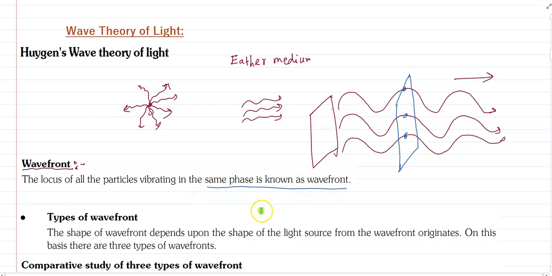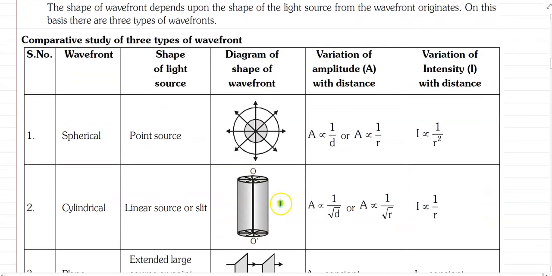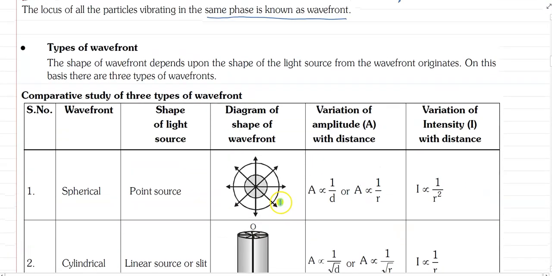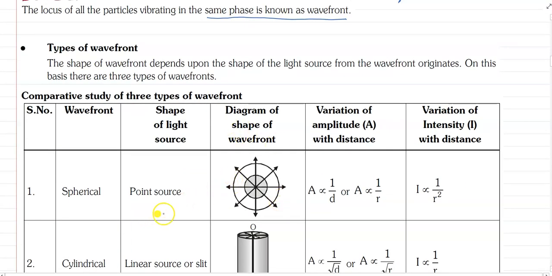There are basically three main types of wave front. One is the spherical wave front. This wave front is emitted from a spherical light bulb, and we can see the light spread along all directions spherically.